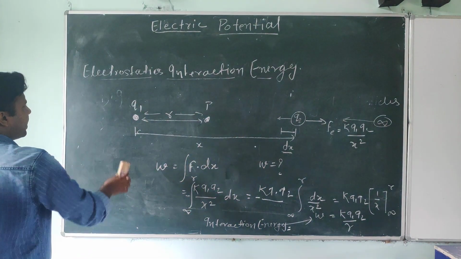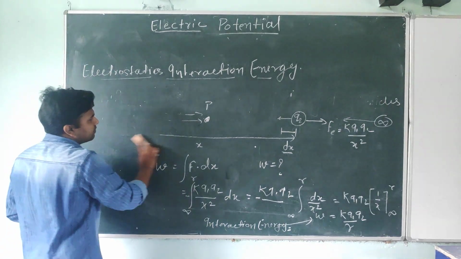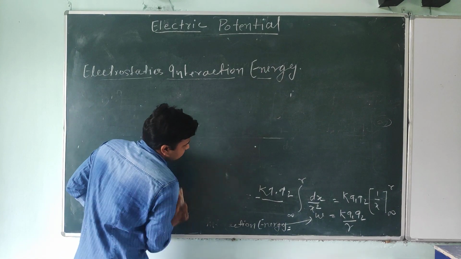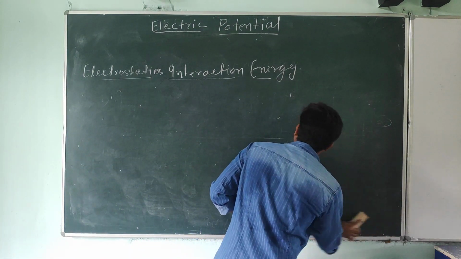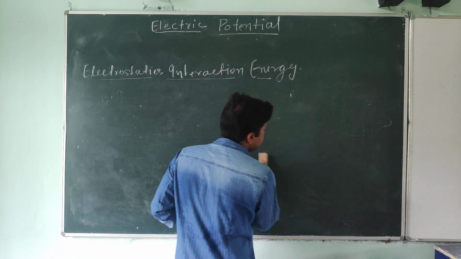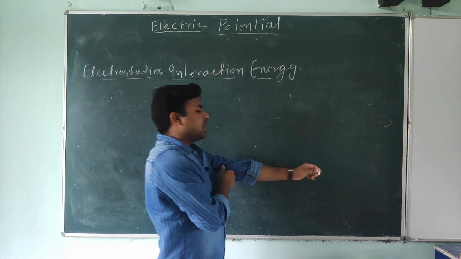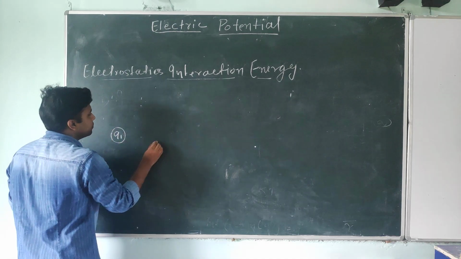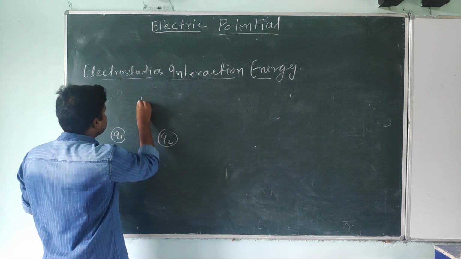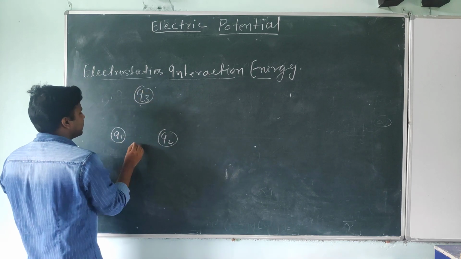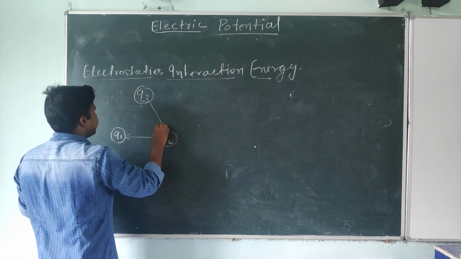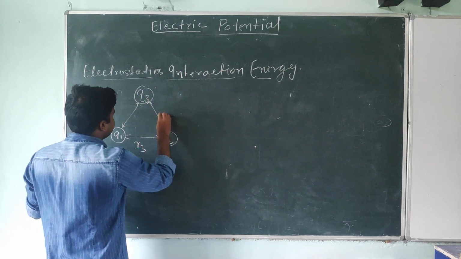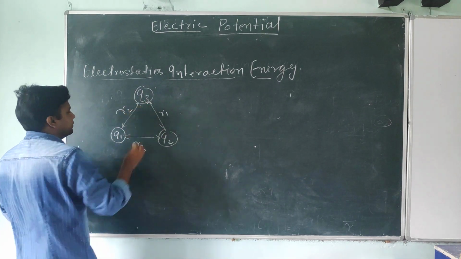Now students, similarly, here I took a 2 charge particle system, but you can take multiple charge particle systems. First I am going to take a 3 charge particle system, then after that I will tell you for the infinite or n number of charge particle system. So if you are taking a 3 charge particle system, q1, q2, q3, these are the 3 charge particles, and I am giving the names here. Actually it's situated on a triangle, so here this one is r3, r1, r2.